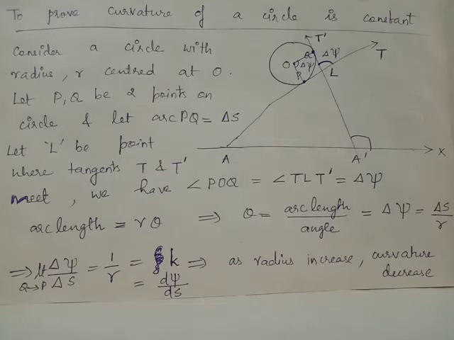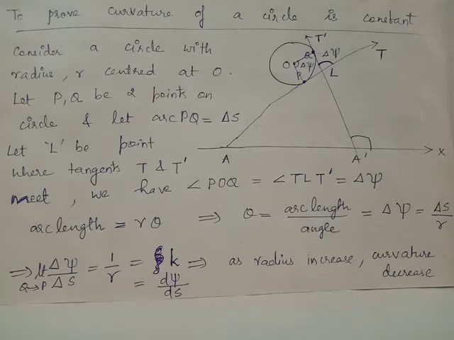OQ and OP are normals drawn to tangents T dash and T respectively. We have the result arc length equals R into theta, where arc length equals delta S, R is the radius, and theta is the angle delta psi, which is the angle POQ. Using this relation we have angle delta psi equals delta S upon radius R. When you consider the limiting case, Q approaches P, we have the limit as Q tends to P of delta psi by delta S equals d psi by ds, which is the curvature of the circle.